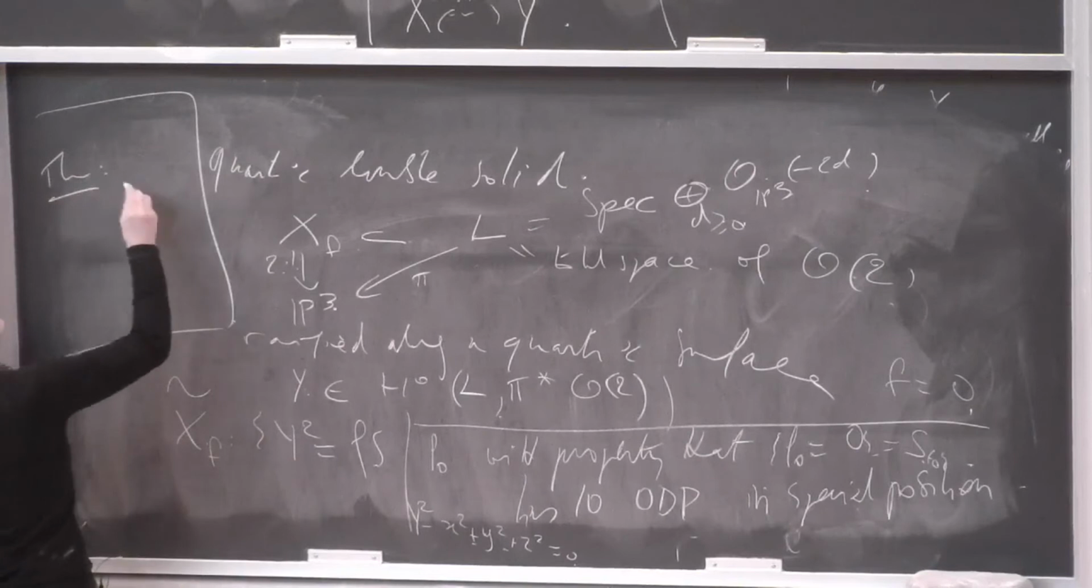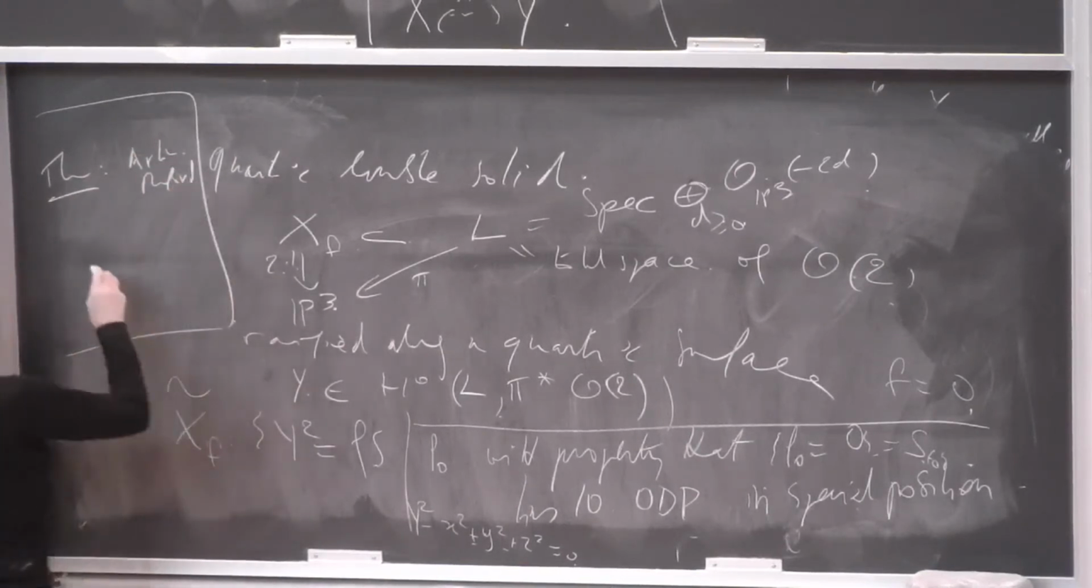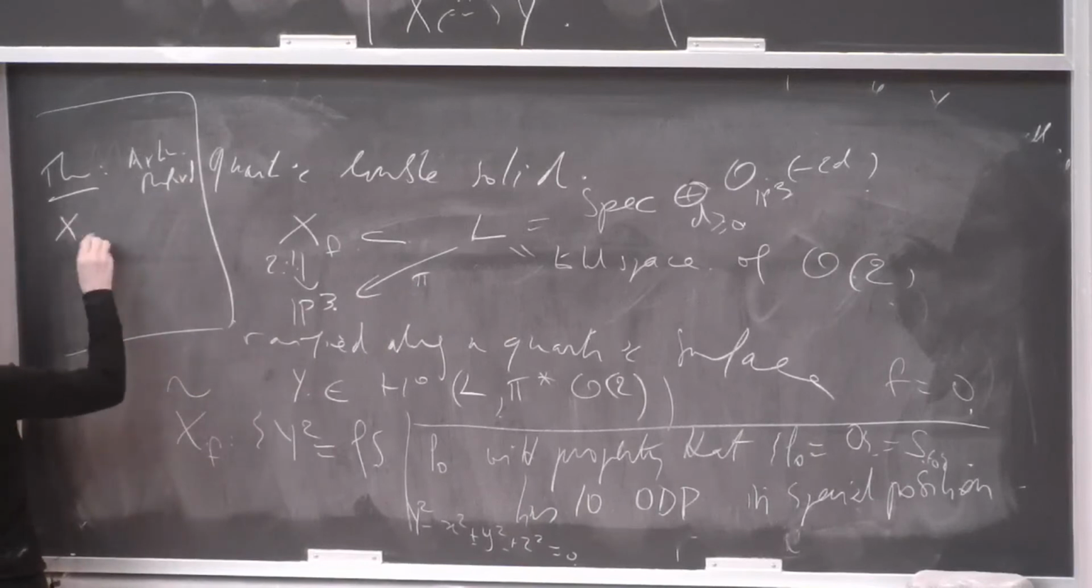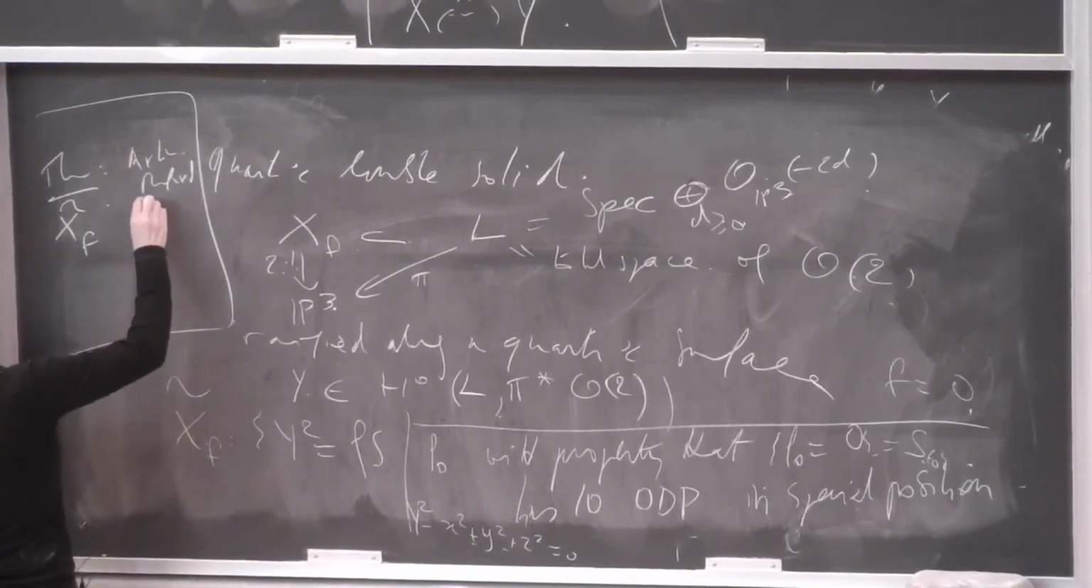theorem is that the X_F tilde, which is easily shown to be unirational, has a non-trivial Artin-Mumford invariant.